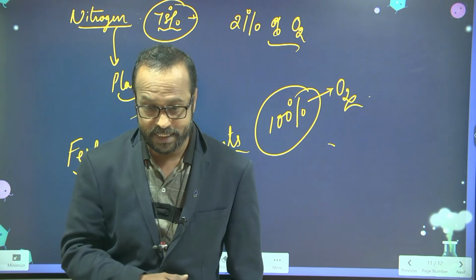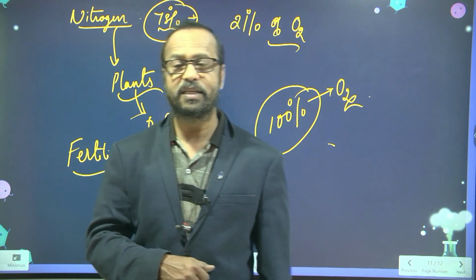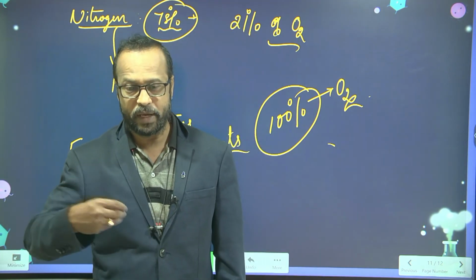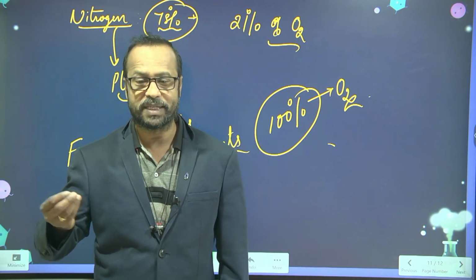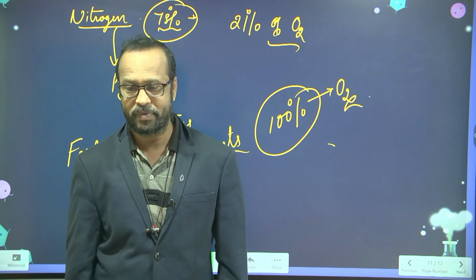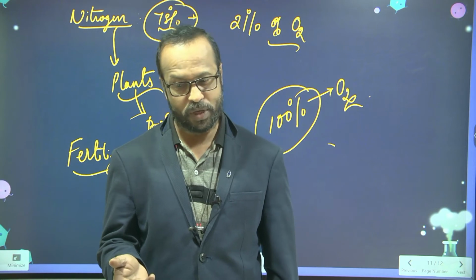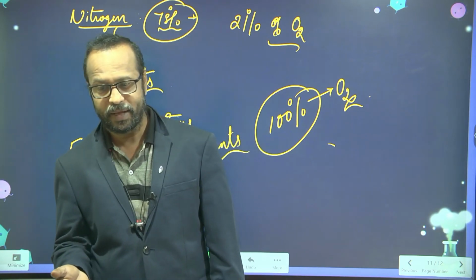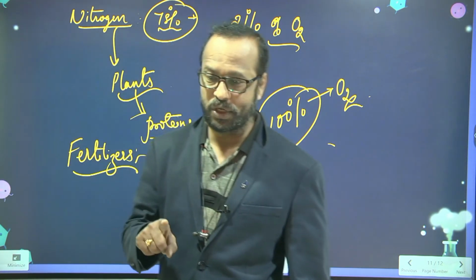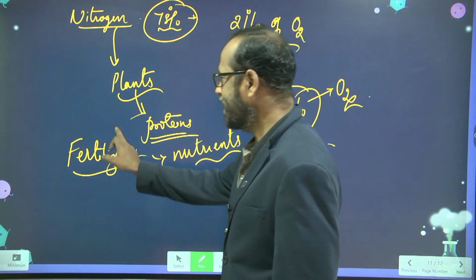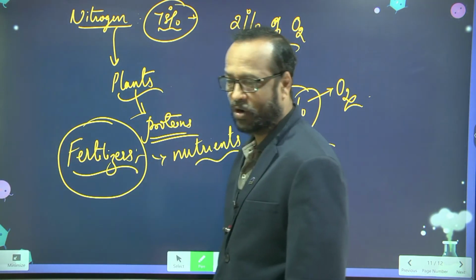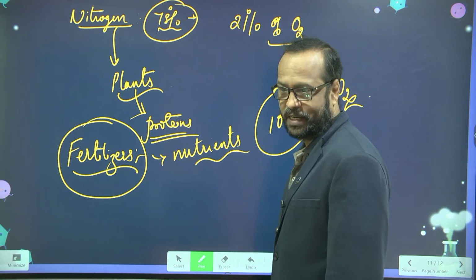So in such cases, the farmers provide these nutrients artificially. These artificial nutrients are called fertilizers. Is this clear to you now?